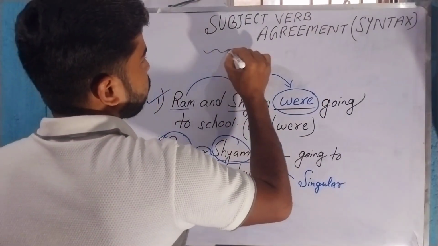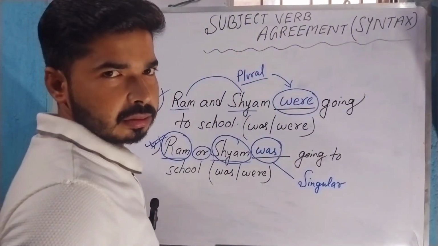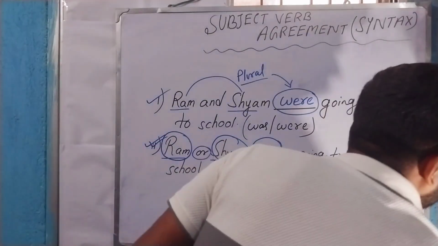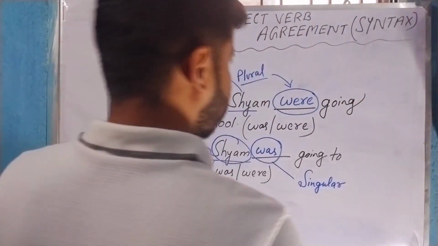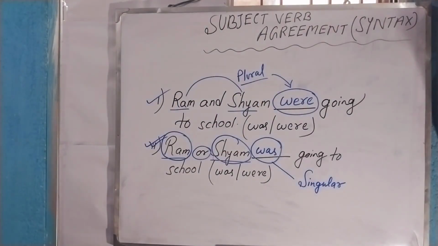So today we are going to discuss subject verb agreement. Okay. So there are many rules, and let us go with the rules one by one.